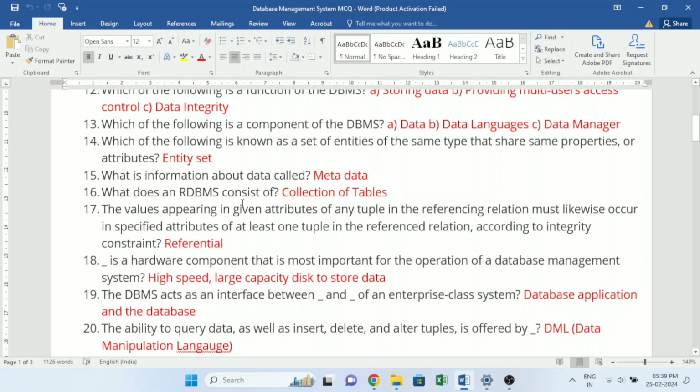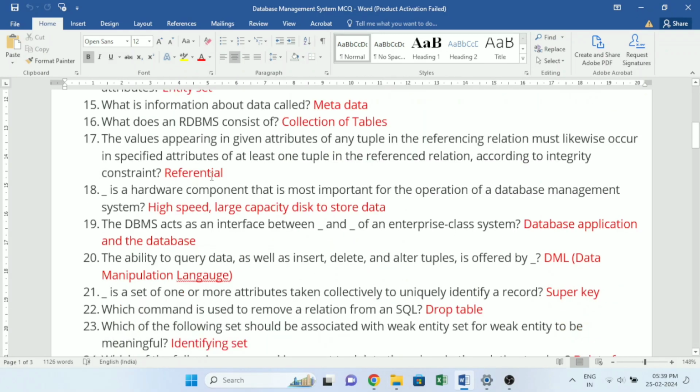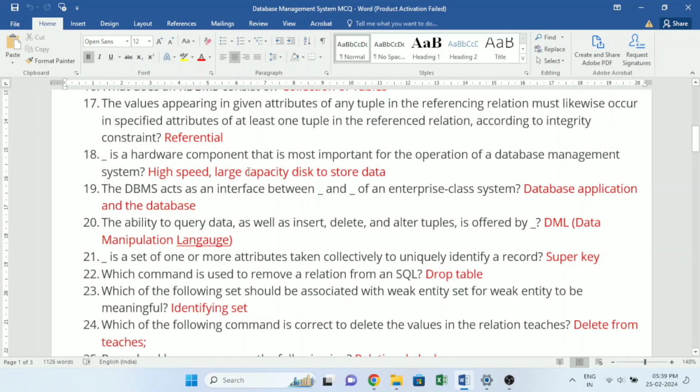Collection of tables. The values appearing in given attributes of any tuple in the referencing relation must likewise occur in specified attributes of at least one tuple in the referenced relation, according to integrity constraint. Referential. Underscore is a hardware component that is most important for the operation of a database management system. High-speed, large-capacity disk to store data.